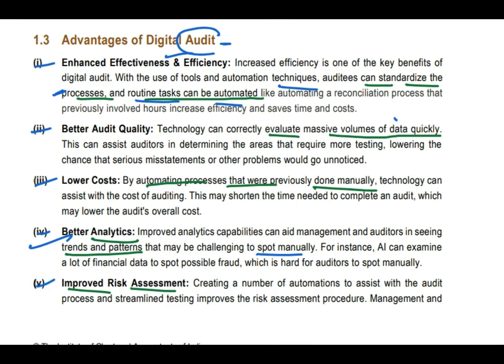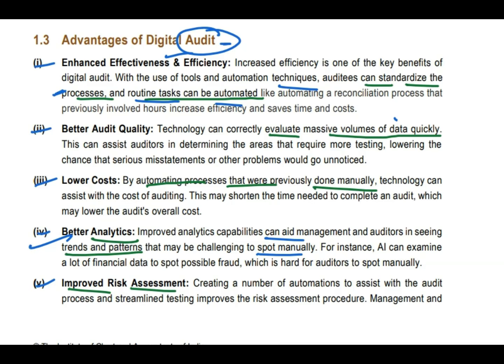If you remember the digital audit point, you can remember 2 points. Better audit quality. How better audit quality? Because it's going to analyze the large volume of data, it's going to evaluate the massive data. So what is the analytics? Better analytics. It will provide better analytics, like trends and patterns can be spotted easily, which cannot be done manually, right? So these 3 points are done, right?